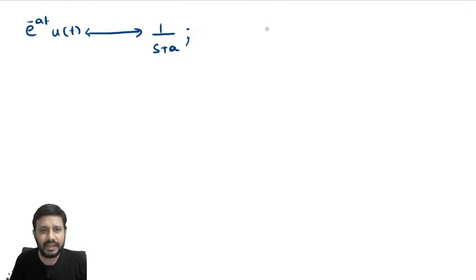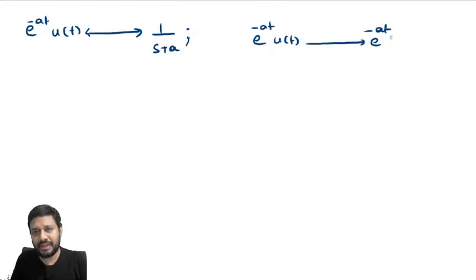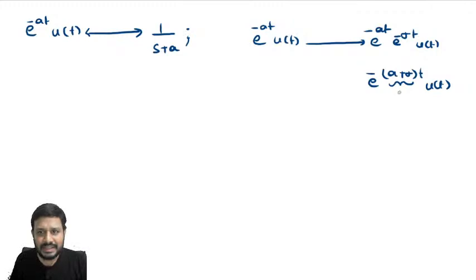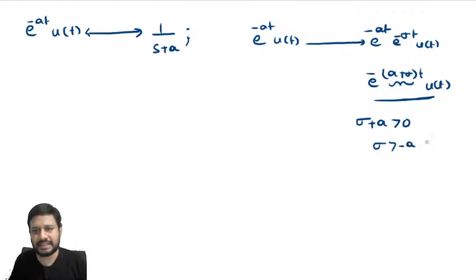The simple technique is, before coming to Laplace, our signal is e power minus at u of t. Now after coming to Laplace, it gets multiplied with e power minus sigma t. So this becomes e power minus of a plus sigma into t u of t. Now here, what should be the value of sigma such that this signal converges? Sigma plus a must be greater than 0. Converges means it must decay. If I take sigma plus a greater than 0, then only the overall signal will decay, or sigma greater than minus a, or real part of s greater than minus a. For any signal, you can get the ROC like this.